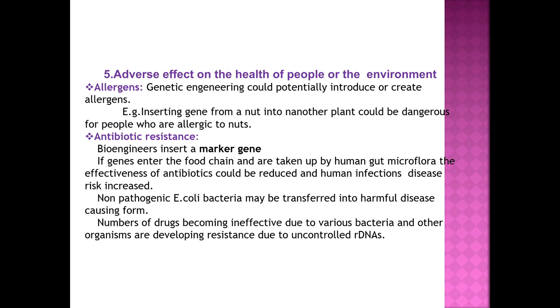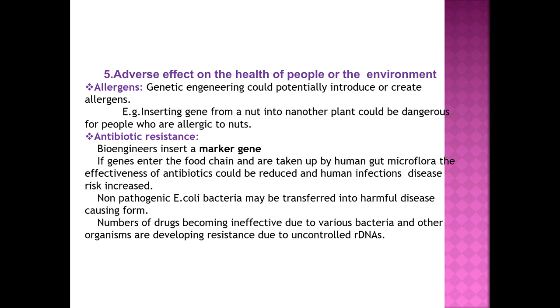So in order to identify the transformants from non-transformants, what the bioengineers do, they will insert the marker gene. If these marker genes are introduced into the food chain, so already you know, through horizontal gene transfer, that is from the genetically modified crop into any microorganism, if these antibiotic resistant gene, you leave about the direct transfer.